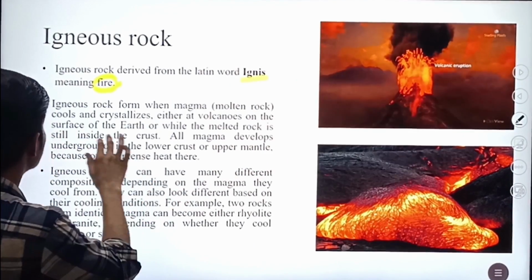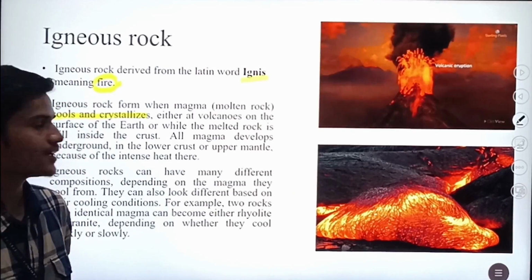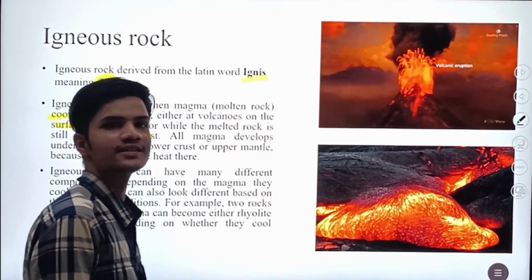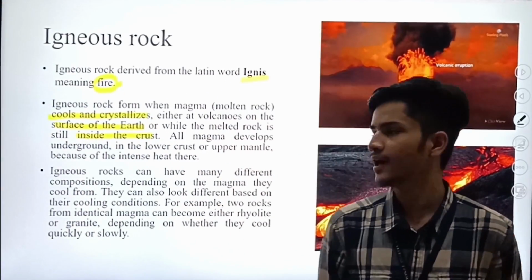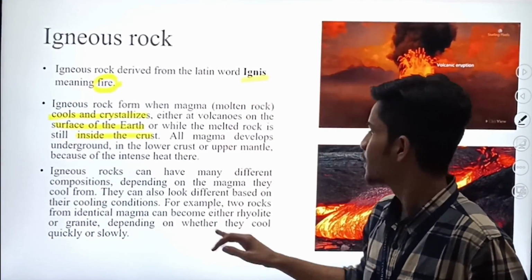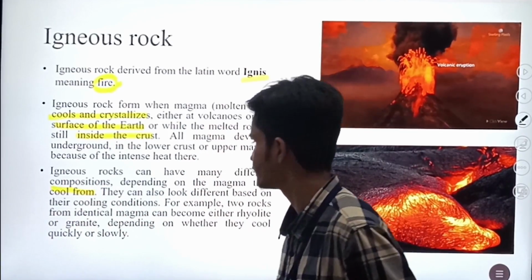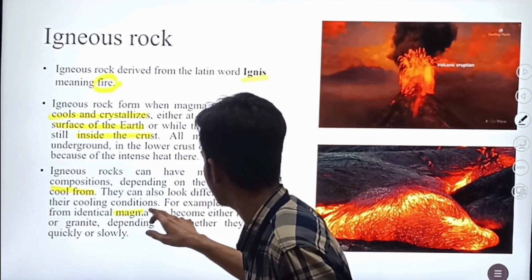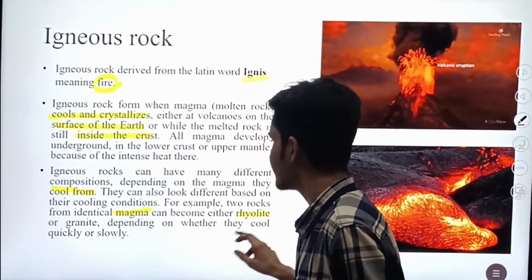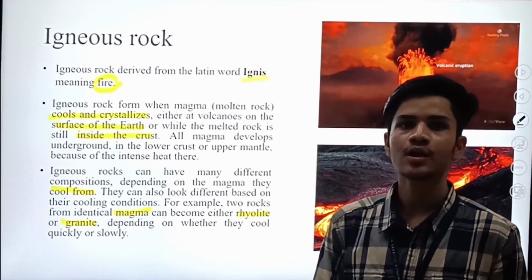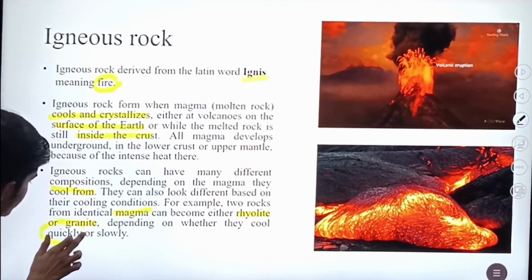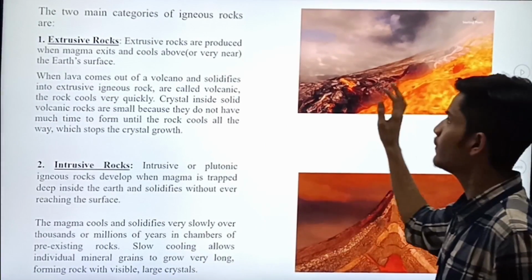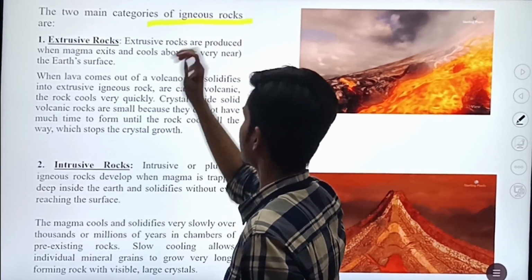Igneous rock forms when magma cools and crystallizes either at the surface of the earth or inside the crust. Igneous rock can have different types and compositions, depending on the magma it cools from. For example, two rocks from identical magma can become either rhyolite or granite, depending on whether they cool quickly or slowly. And we will discuss types of igneous rock.